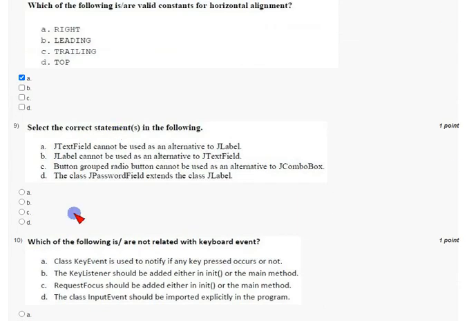After that, coming to the ninth question, select the correct statements in the following. So the probable answer can be D. The class JPasswordField extends class JLabel because it is inherited from JLabel. So I'm going with option D.